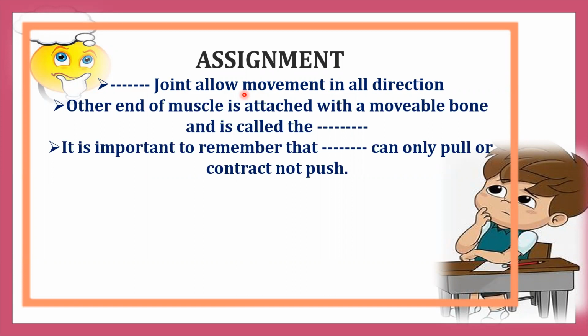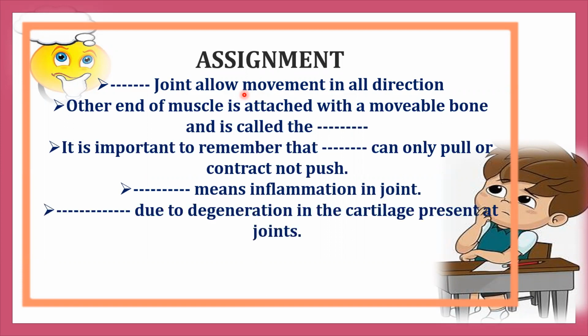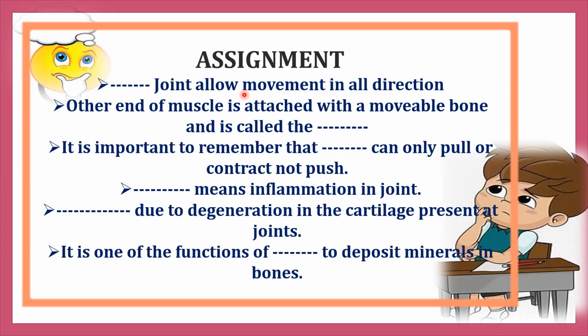It is important to remember that blank can only pull or contract, not push. Blank means inflammation in joint. Blank is due to degeneration in the cartilage present at joint. What type of arthritis is that? It is one of the functions of blank to deposit minerals in bones.